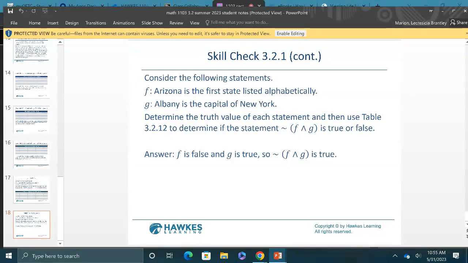And then look at this. Albany is the capital of New York. Is that true? I think it is. Y'all Google it. Or you've got the phone there, Google that. I mean, I think it must be. I think it is. Sure. Let's see. The capital of New York.